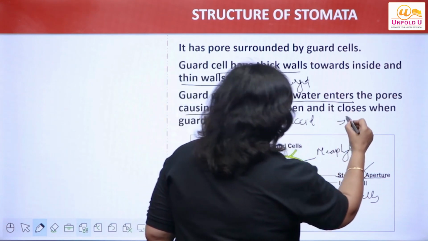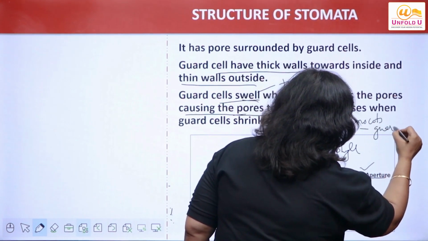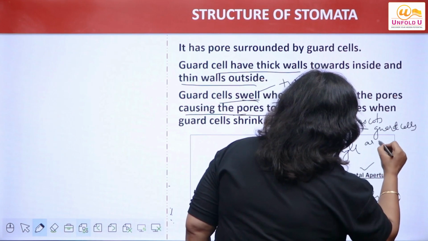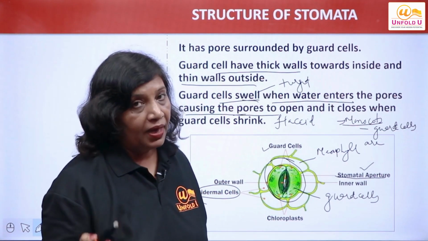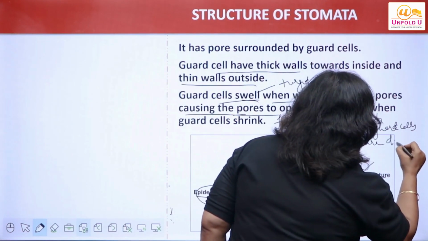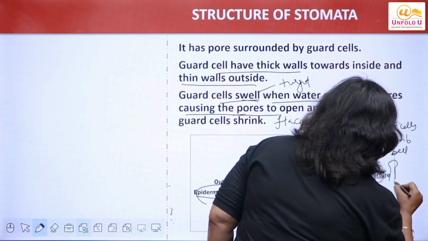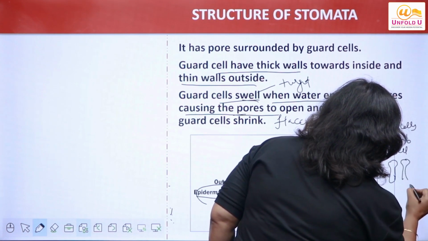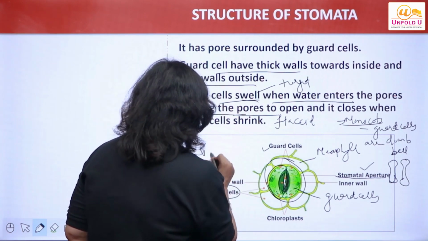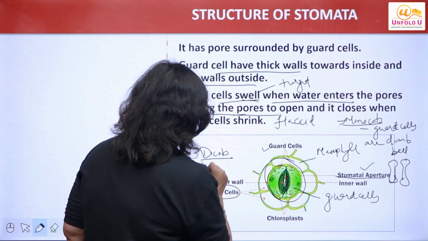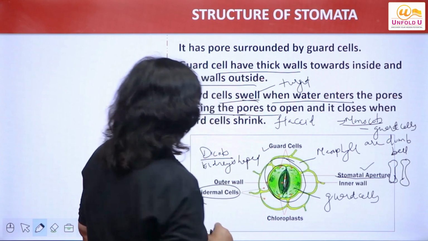share here, in case of monocots, guard cells are... शेप गार्ड सेल्स की अलग है. हम मोनोकॉट्स की बात करें और डाइकॉट्स की बात करें तो दोनों में गार्ड सेल्स की शेप अलग अलग मिलेगी. गार्ड सेल्स आर डम्बेल shaped like this. So this is guard cells in case of monocots. But in case of dicots, they are kidney shaped, as you can see in the diagram.